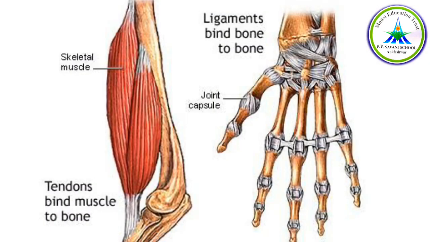The next 4th one is what? The tendon. Now when I say about the tendon, it connects the muscle to the bone, right? It connects the muscle to the bone. It has limited flexibility. It is not that flexible as that of a ligament is, right? Ligament has considerable strength, whereas a tendon has a limited flexibility. And what does it do? What the function? It serves to move the bones. For example, what you can say? Muscles of calf attached to the heel bone. Okay. The next one is what?